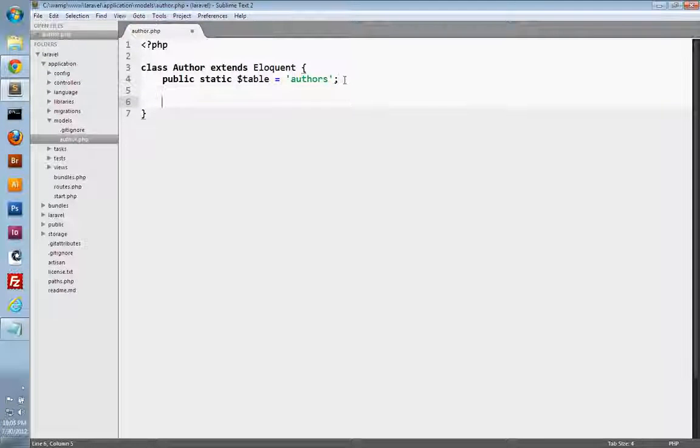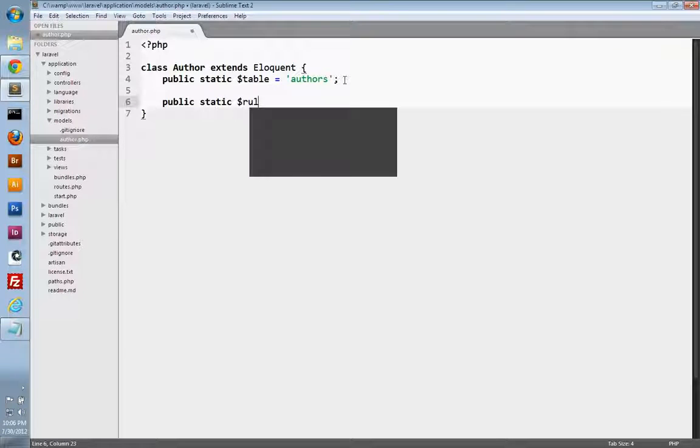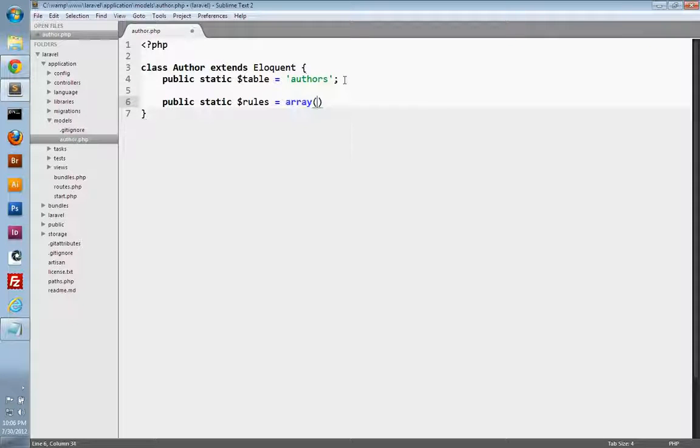And the first thing we need to do is create a property to hold our validation rules. So I'm going to create a public static property called rules, and it's going to be an array of validation rules. And we can use key value pairs here to define our rules. So the key is going to be the field that we want to validate, and the value is going to be the validation rules that we're applying to that field.